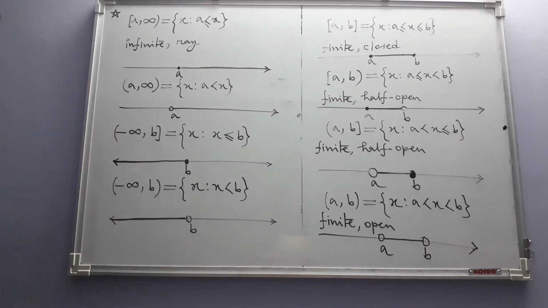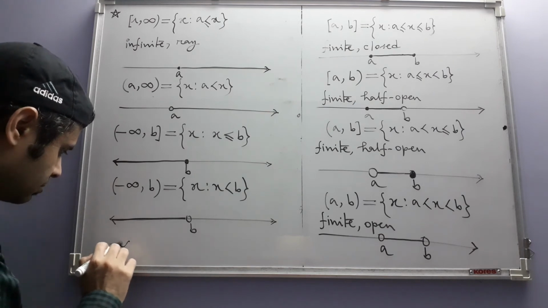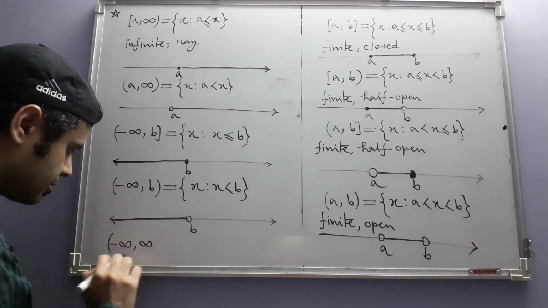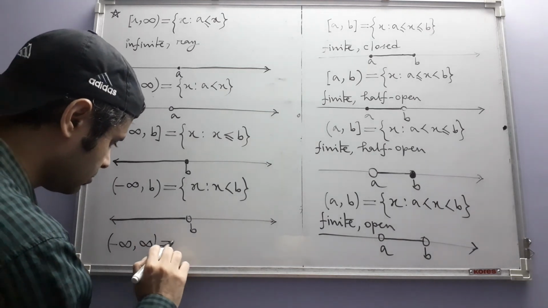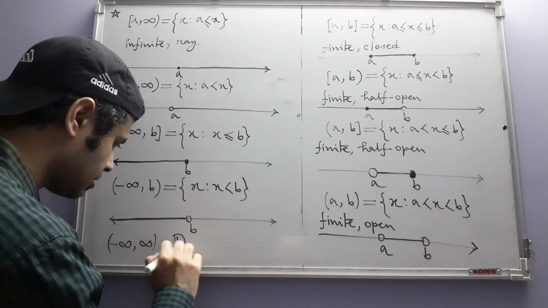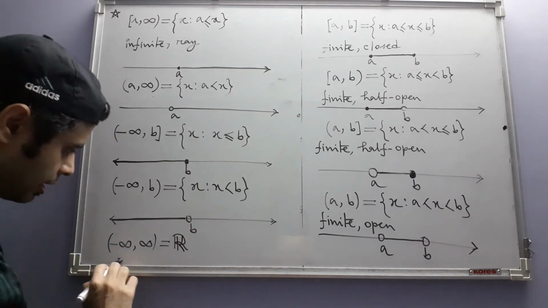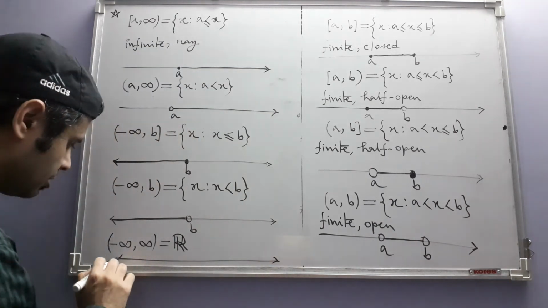And finally, we have the real line itself, which is denoted by this symbol, which is nothing but the set of real numbers itself, and it's the whole real line, of course.